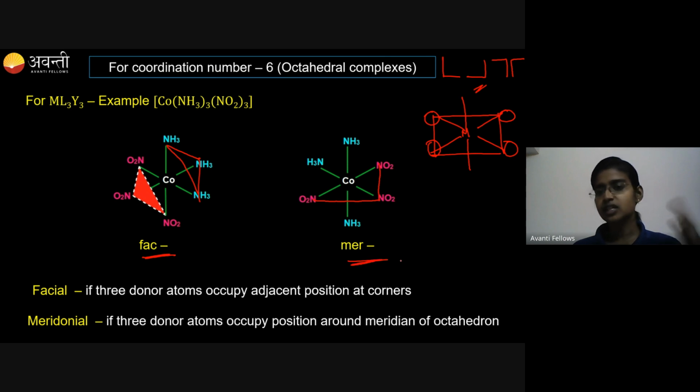And for the other two types, it is represented by cis and trans. Very easy. Don't have to worry about anything. Just see the type. If it is an ML3Y3 type, just go for FAC and MER. And I hope you all know how to draw FAC and MER. You all know how to write hereafter, no? Yes.